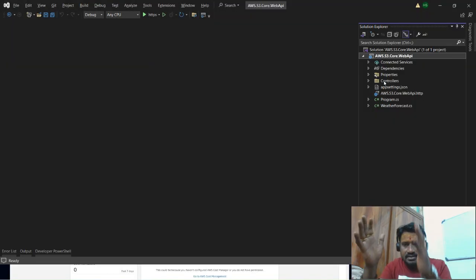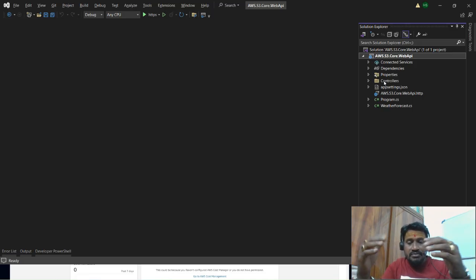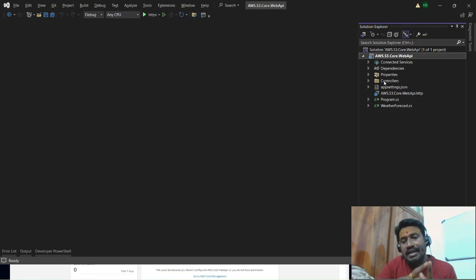To integrate S3 with our Visual Studio or with our web APIs, we need to create a bridge. We have to create some AWS IAM roles and an S3 bucket so that we can get access and leverage whatever necessary items we have to go with. To do that, let's jump into AWS now.